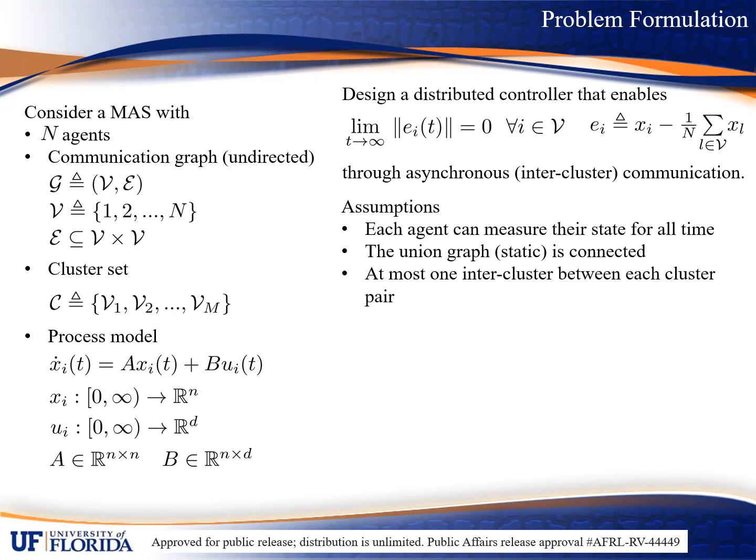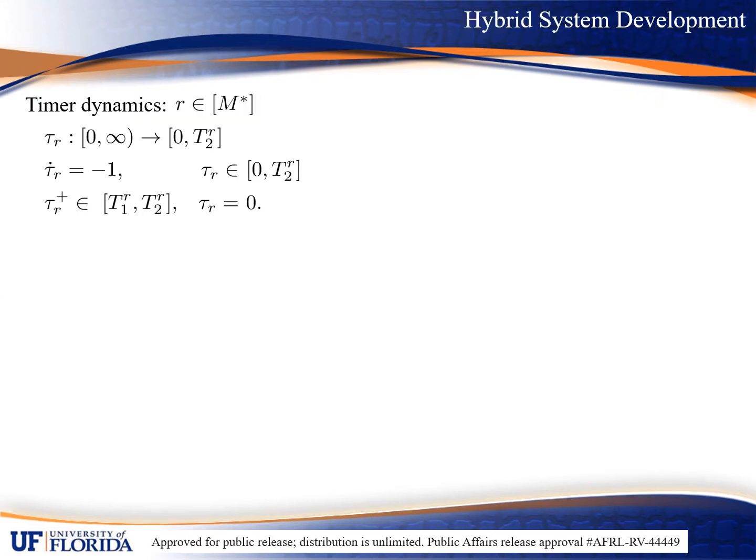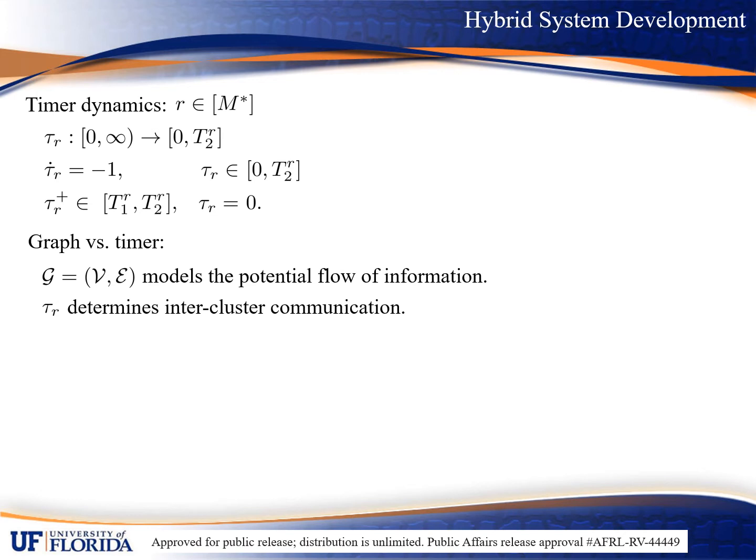The assumptions we make in this work are that each agent can measure their state at all times, the graph G is connected, and that there is at most one intercluster between a pair of clusters. To help us analyze this problem, we will employ the Goebel-Sanfelice-Thiel hybrid systems framework. Given M-star interclusters, intercluster R is assigned a timer, which evolves according to the following hybrid dynamics. One important thing I would like to make clear is that the graph G models the potential flow of information within the network, while the timer tau sub R determines when the agents of intercluster R can communicate with their neighbors in the same intercluster.